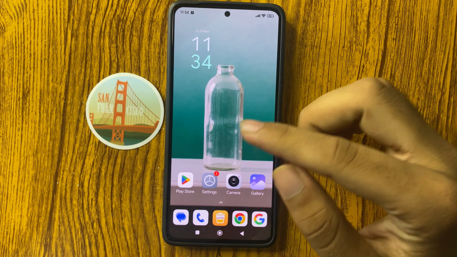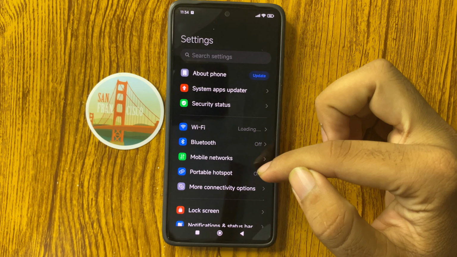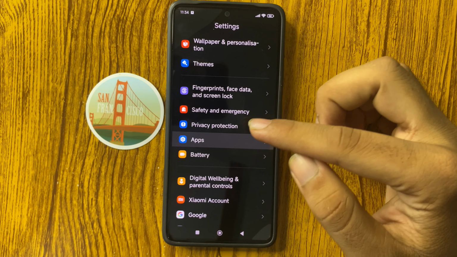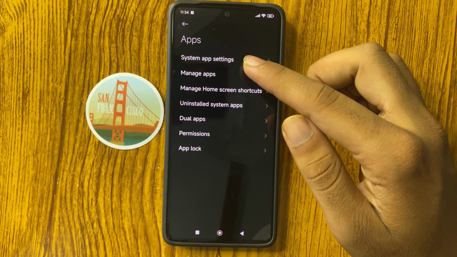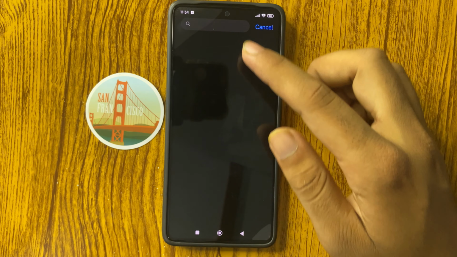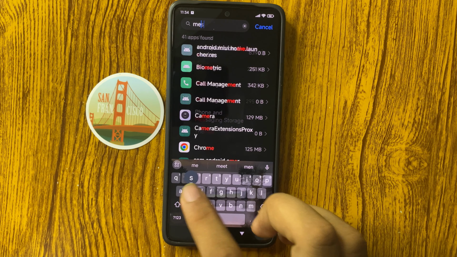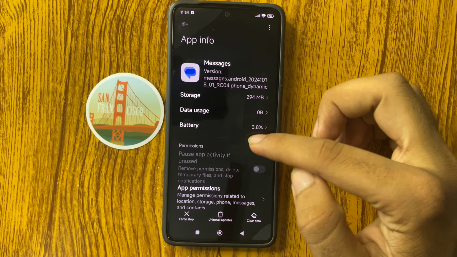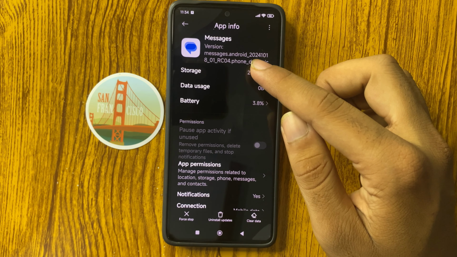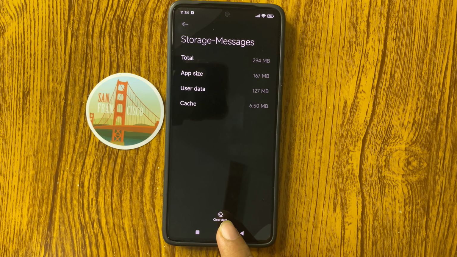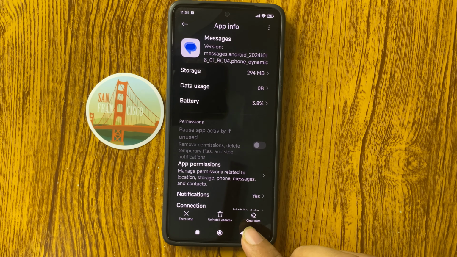Let's start the video. First of all, open the Settings app, go down, select Apps, and from here we have Manage apps. Click on this, and from here search for the Message app. Click on this, and from here we have Storage. Click on this, and from here we have Clear data in Storage message. And now the second step is